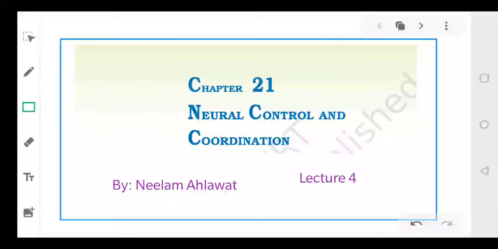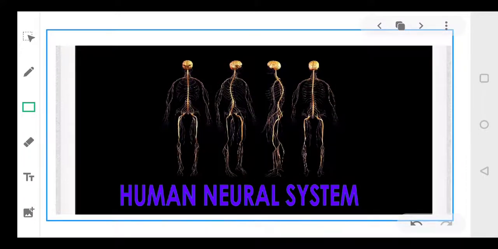Good morning, dear students. This is your teacher Neela Mehlawat, and today we'll continue chapter 21, that is neural control and coordination. In this video, we will be talking about the human neural system. Neural system basically means your nervous system.